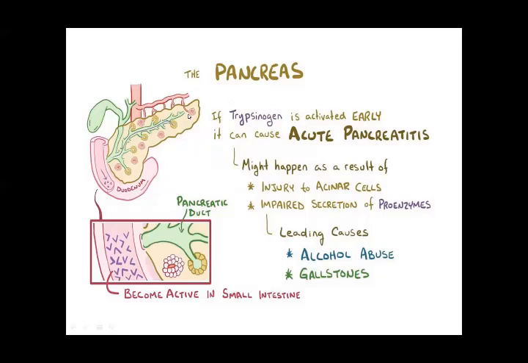I told you that the pancreas has alpha cells, beta cells, and other cells. Alpha cells are responsible for the secretion of glucagon, and beta cells are responsible for the secretion of insulin. Insulin is an anabolic hormone, and glucagon is a catabolic hormone.